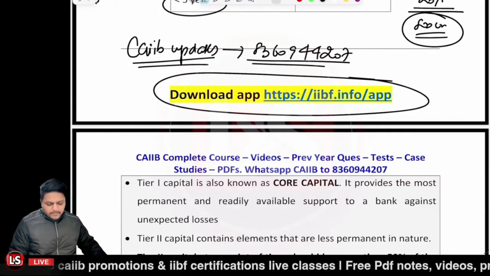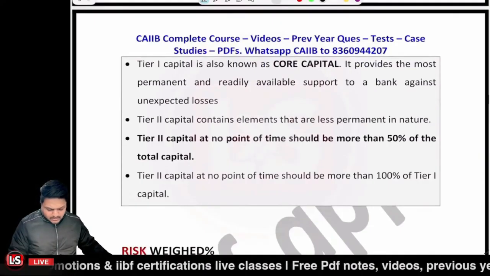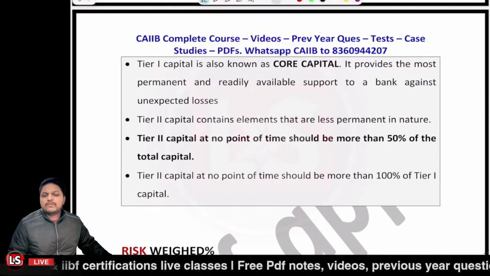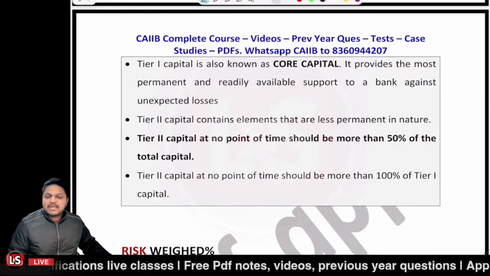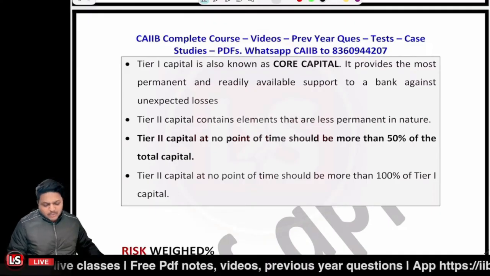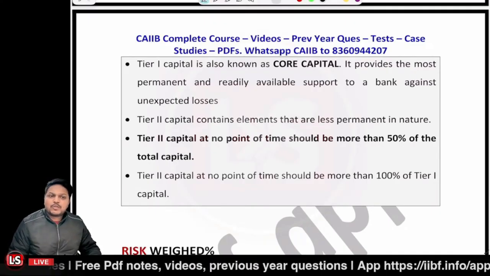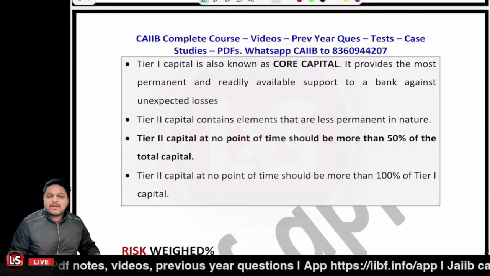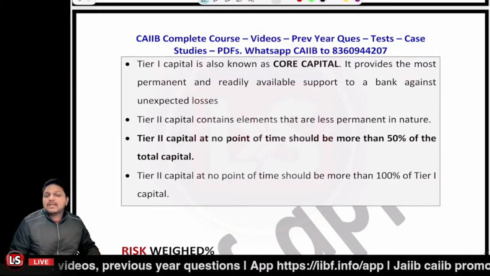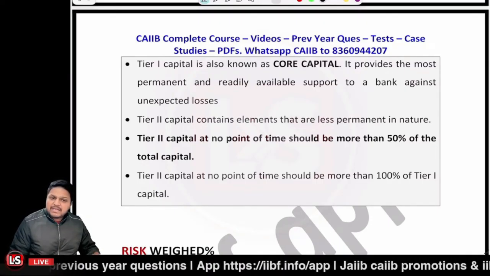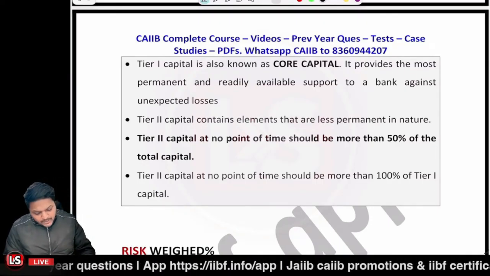Okay, so we will be going for the theory first of all, and after that we will be going for the case study. No worries. So as I told you about the tier 1 capital, it is said to be the core capital, most permanent capital, most liquid capital, right? Tier 2 capital is a supplementary capital. Now here is an important point related to it.